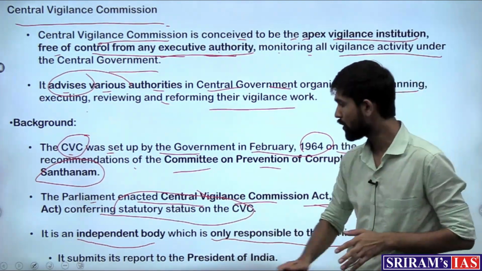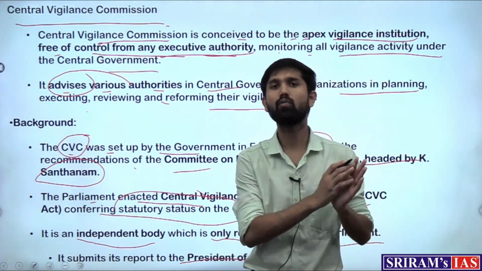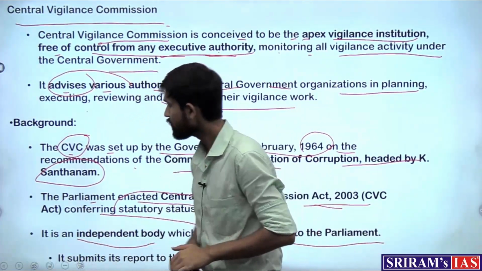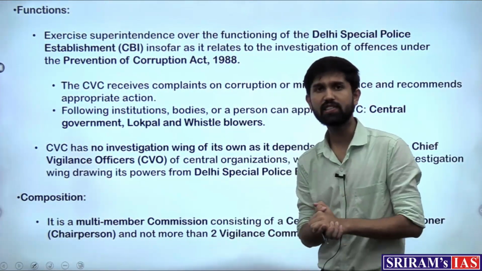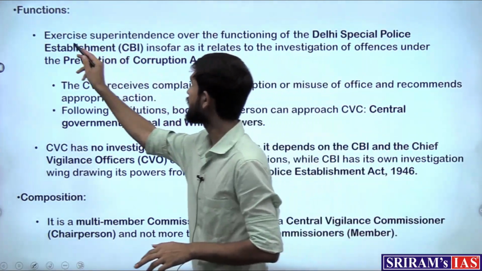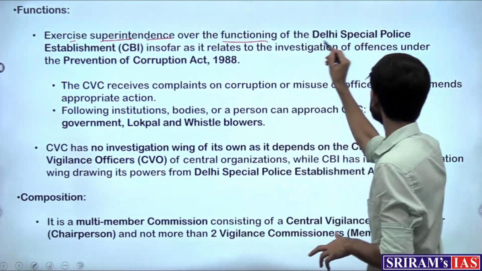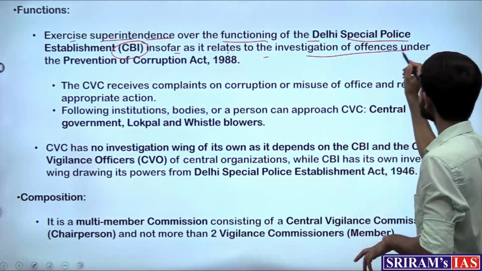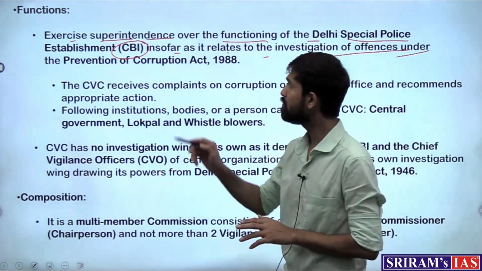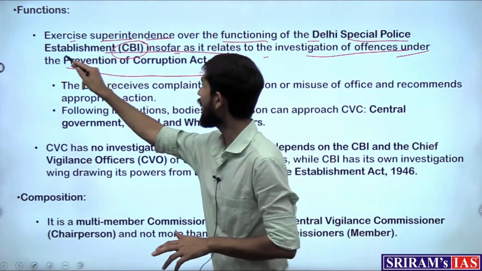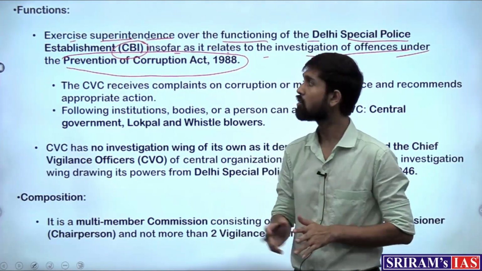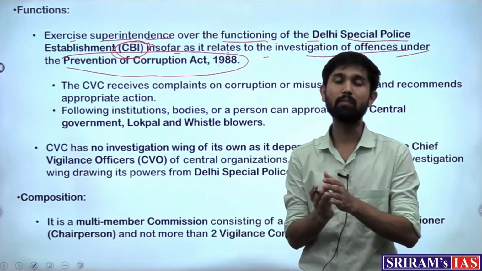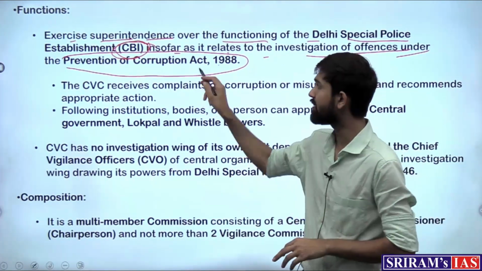So it submits its report to the President of India with respect to whatever activity it is doing, checking the corruption in the system. So then what are the functions which the Central Vigilance Commission has? It is to exercise superintendence over the functioning of the Delhi Special Police Establishment, that is CBI, insofar as it relates to the investigation of offences under the Prevention of Corruption Act, which is the premier act dealing with offences of corruption in the country. So the body which investigates these matters is the CBI. So the Central Vigilance Commission makes use of the officers of CBI to investigate its matters.